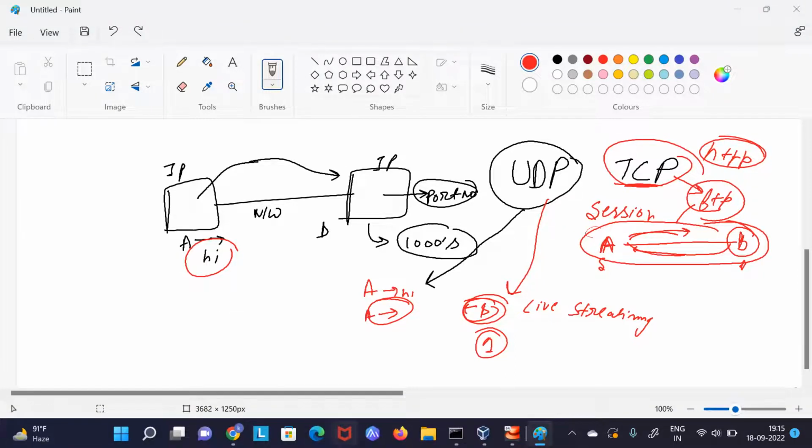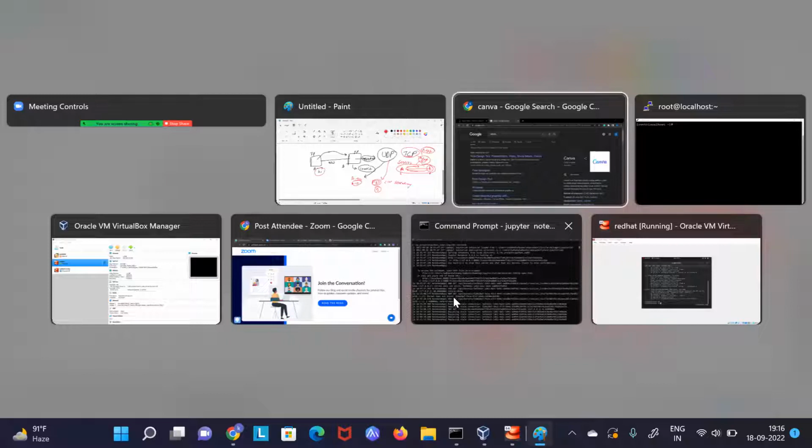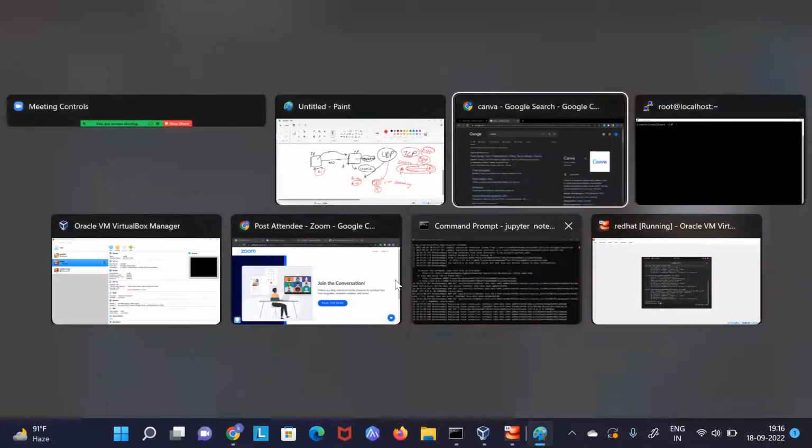So how can we do it? Let's do one thing. Let's talk about multi-threading first, and then we will come and create our own chat application, right? So for that, I am using a Jupyter notebook. If you guys know about Anaconda, so basically Anaconda.